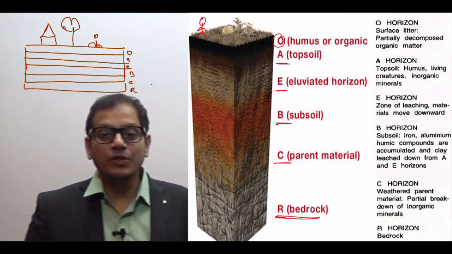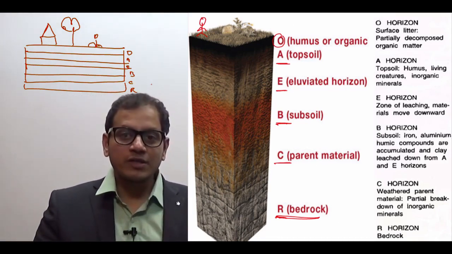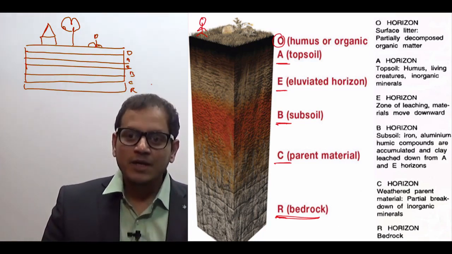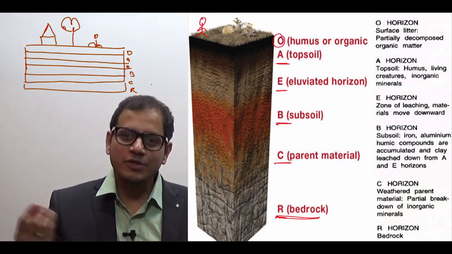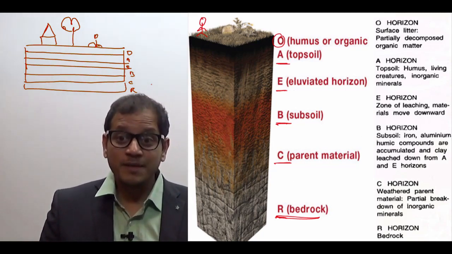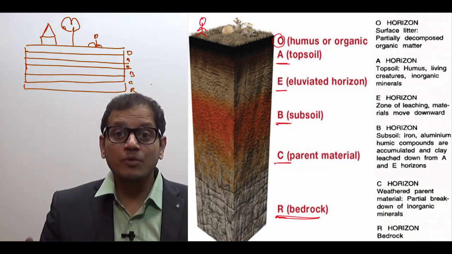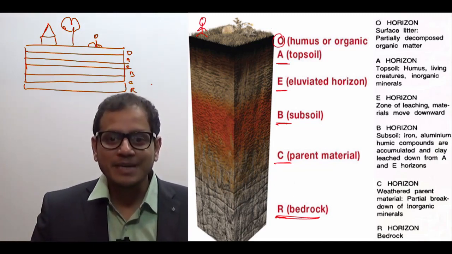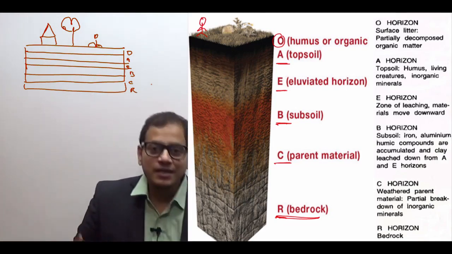Obviously the O layer is not at all thick. The O layer is what, when we walk on the soil, we see dried plants or plant leaves, decomposed organic matter. We cannot see the dead bodies because the organic matter is decomposed, but we can see partially decomposed leaves, etc. So that layer is known as the O layer. Why does the word O layer come? It is called the O layer because it is made from organic matter. That means the matter which has been derived from living beings.